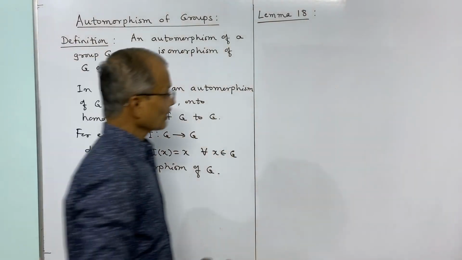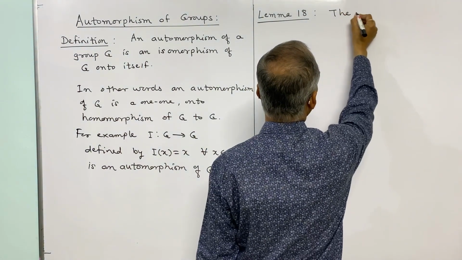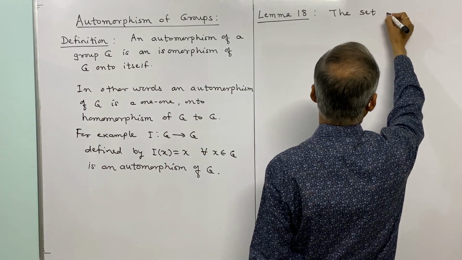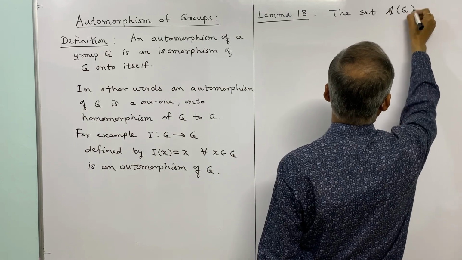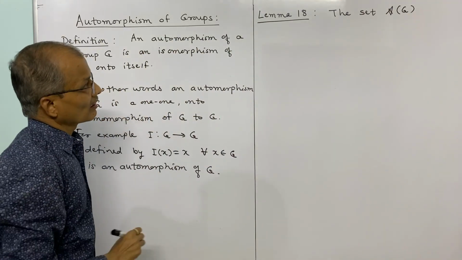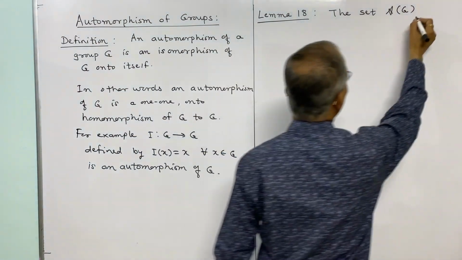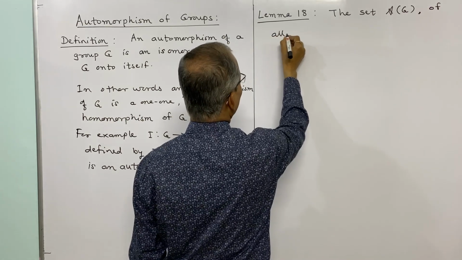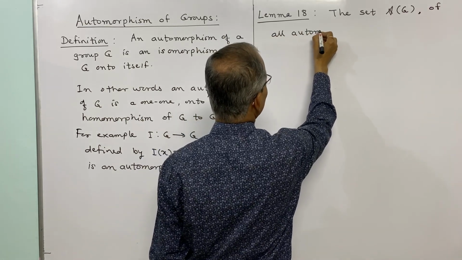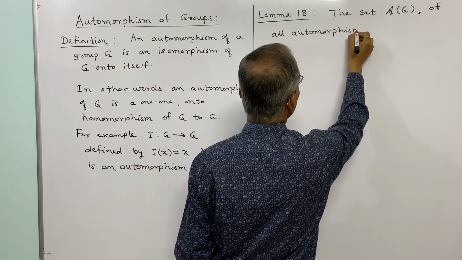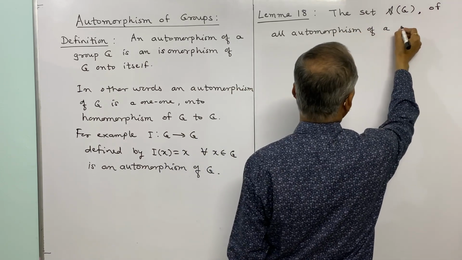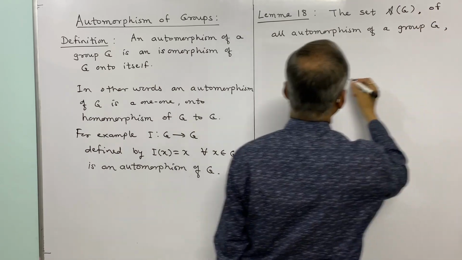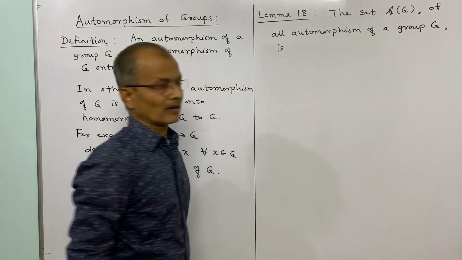The set, and we shall denote the set by script A of G, the set of all automorphisms of a group G, is a group.